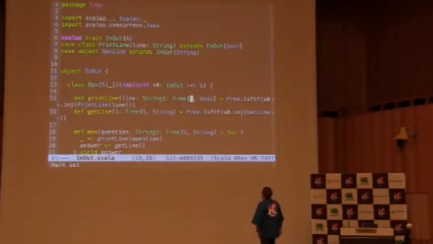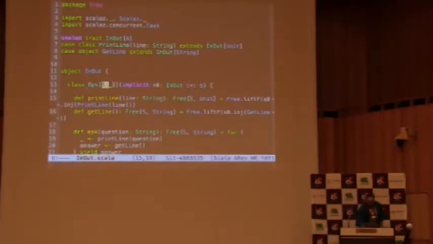But could it be any S? Well, not really. S is constrained, and it's constrained here. And if it looks scary, what we say when we read this is that input output is injectable into S. That might sound scary, but to oversimplify, it really means that S is either input output, or S is a coproduct, a sum, where one of the types being summed together is input output.